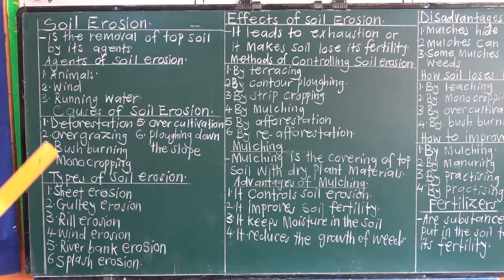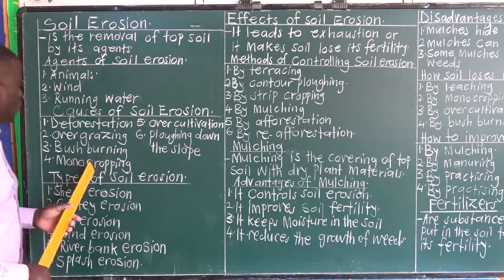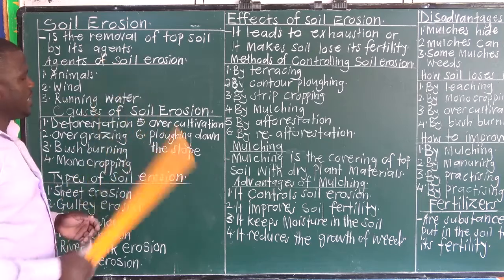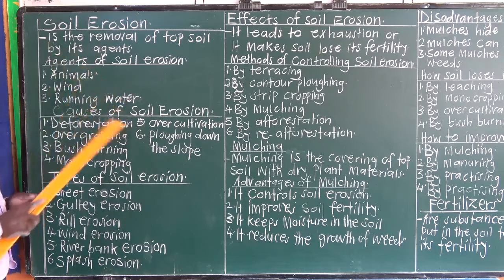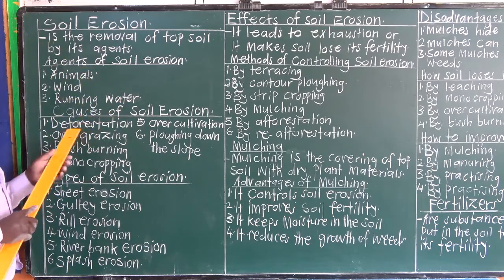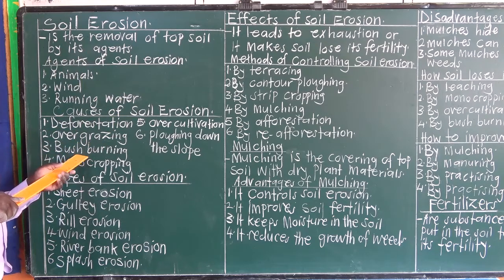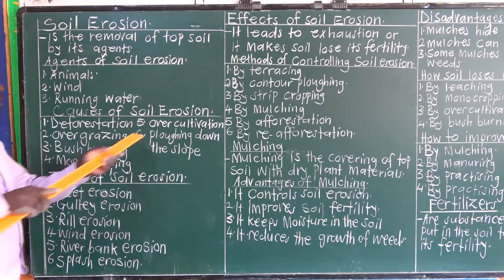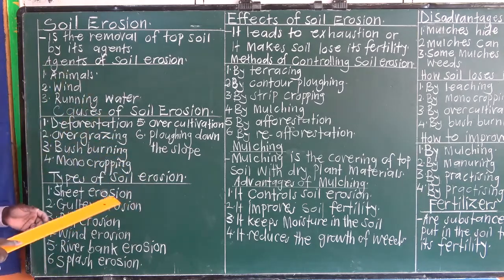Causes of soil erosion: deforestation, overcultivation, overgrazing, bush burning, monocropping, plowing down the slope. I repeat, causes of soil erosion. Don't confuse causes and agents of erosion. Causes of soil erosion: deforestation, overgrazing, bush burning, monocropping, overcultivation, plowing down the slope.